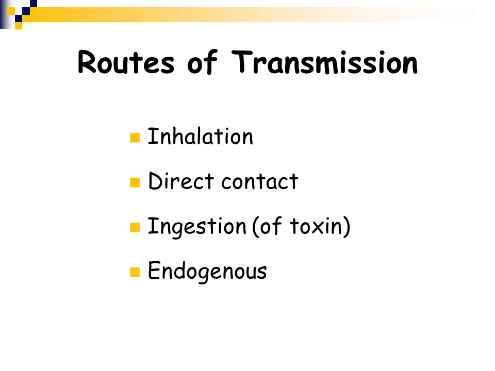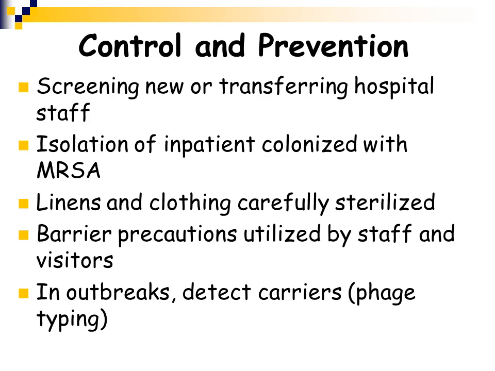Staphylococcus aureus can be transmitted in many, many different ways, and it can cause various types of infections like we already discussed. So inhalation could lead to a respiratory infection such as pneumonia. Direct contact can lead to a skin or a wound infection. Ingestion of the toxin, not the organism, can lead to food poisoning. And endogenous, you can infect yourself with your own Staphylococcus aureus that is normal flora on or in your body.